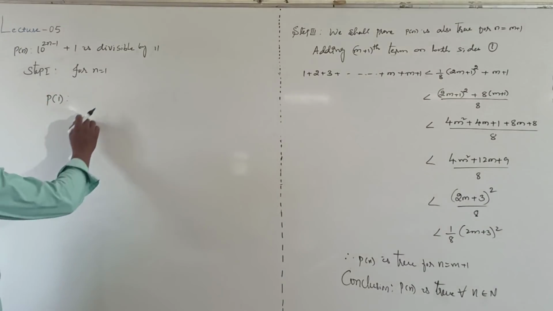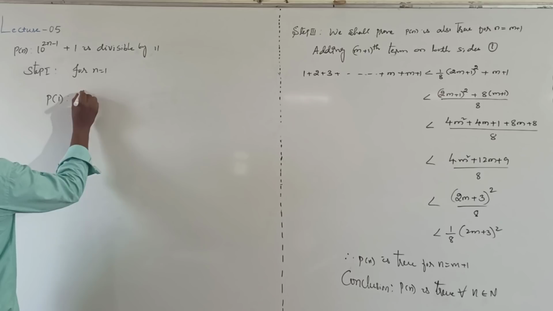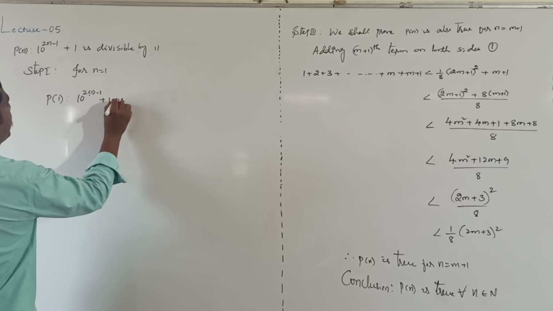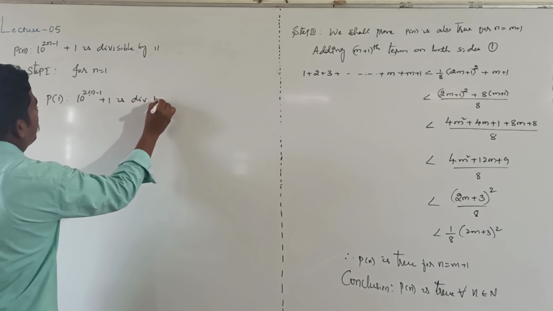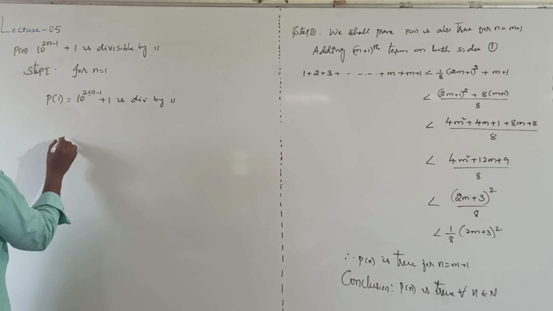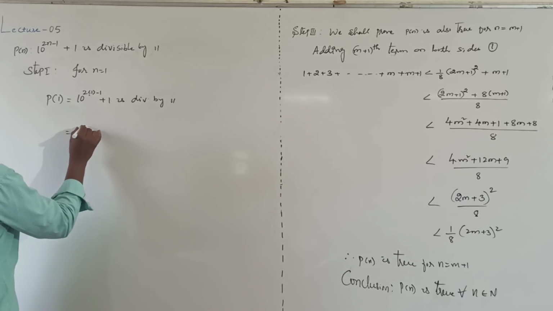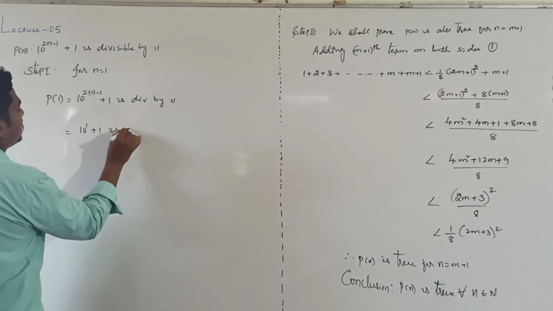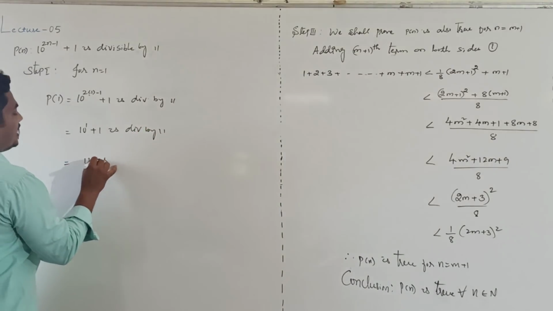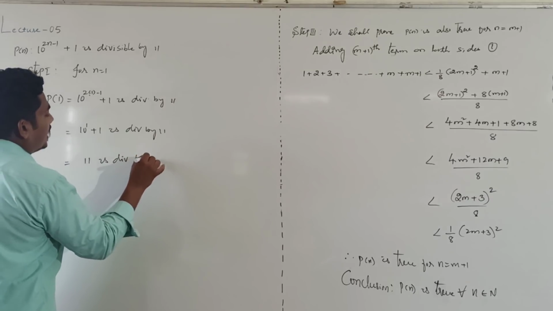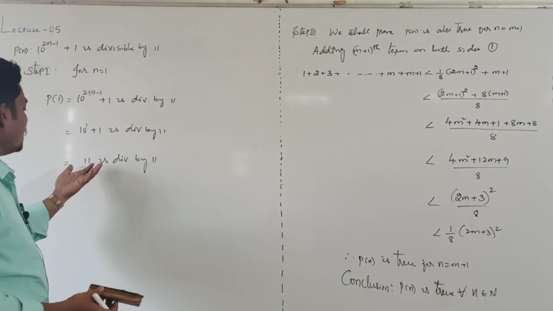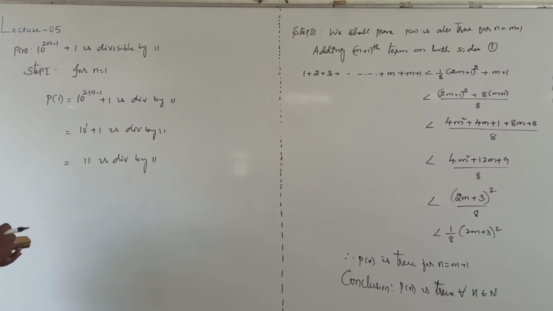P of 1: 2 into 1 minus 1 plus 1 is divisible by 11, or else you can take P of 1 only. Then 10 power 1 plus 1 is divisible by 11, means 11 is divisible by 11. Whether it is true or false, clearly it is true. 11 is divisible by 11, it is a true statement.